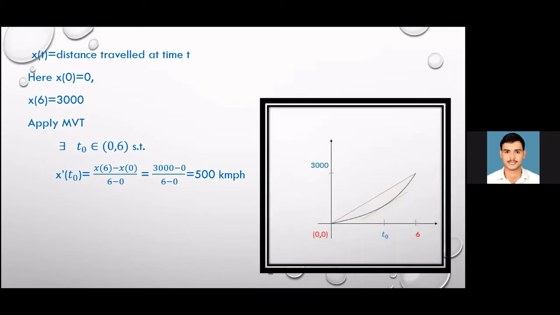Now, this is the geometrical interpretation. Here, it's the secant line. You have seen in many books this geometrical interpretation, but I am going to tell something more analytically. Yes, this is say your distance function x(t), and this will be your secant from 0 to 6, right?